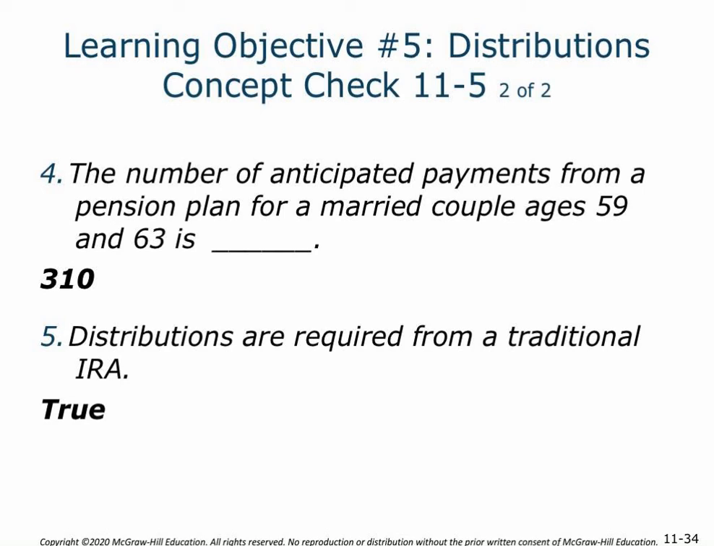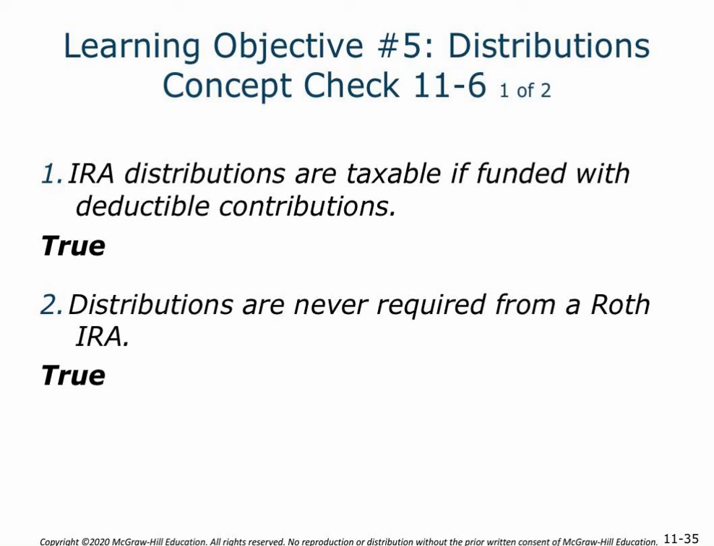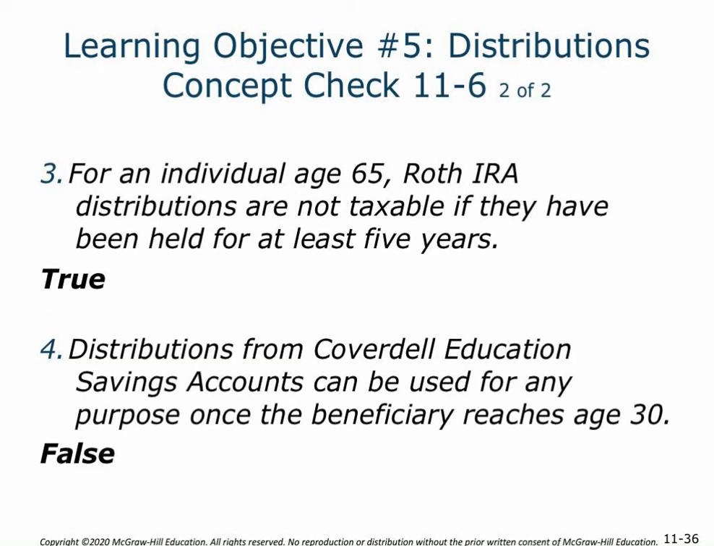Concept check 5. Distributions are required from a traditional IRA. That is true. Next concept check. IRA distributions are taxable if funded with deductible contributions. That is true. And the next concept check, distributions are never required from a Roth IRA. And that is true. For an individual age 65, Roth IRA distributions are not taxable if they have been held at least 5 years. And that is true, so that's going to be our 5-year holding period.